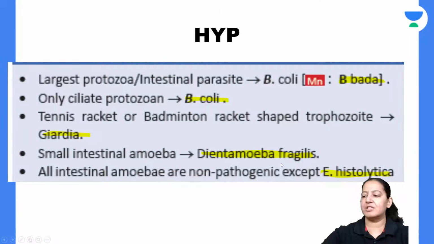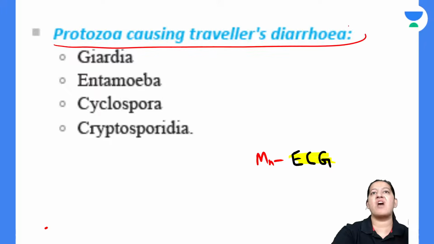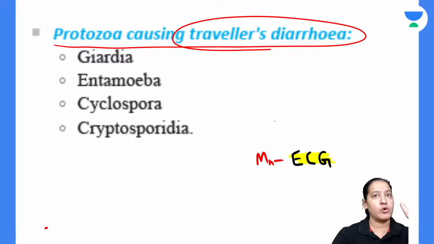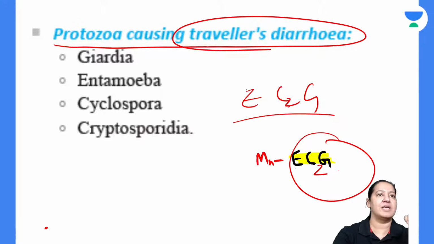Okay, smallest, largest we have already done. I'm not repeating it. Tell me the name of the protozoa which causes traveler's diarrhea. There are 4 protozoa which cause traveler's diarrhea. The mnemonic is ECG. There are 2 C. ECCG. Double C. So E is Entamoeba histolytica. G is Giardia.